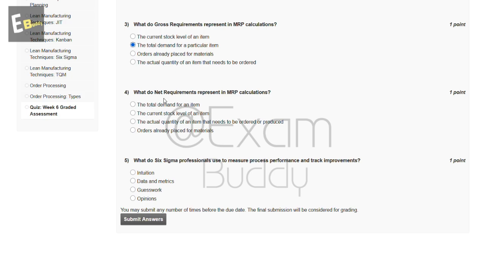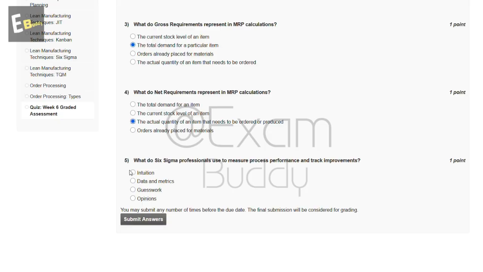Now the fourth question is, what do net requirements represent in MRP calculations? So these are the options: the total demand for an item, the current stock level of an item, the actual quantity of an item that needs to be ordered or produced, orders already placed for material. So the answer of our fourth question is C, the actual quantity of an item that needs to be ordered or produced.